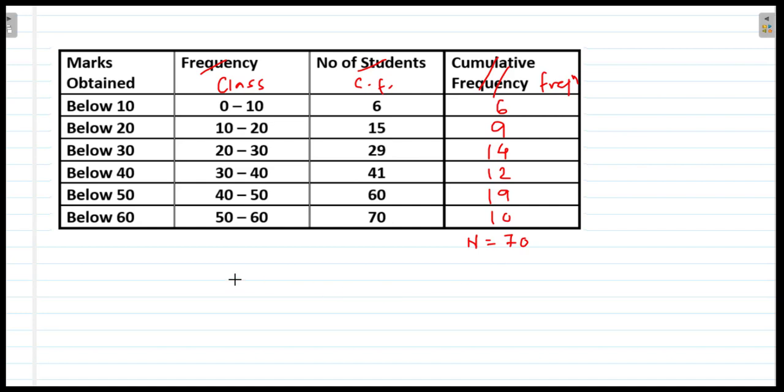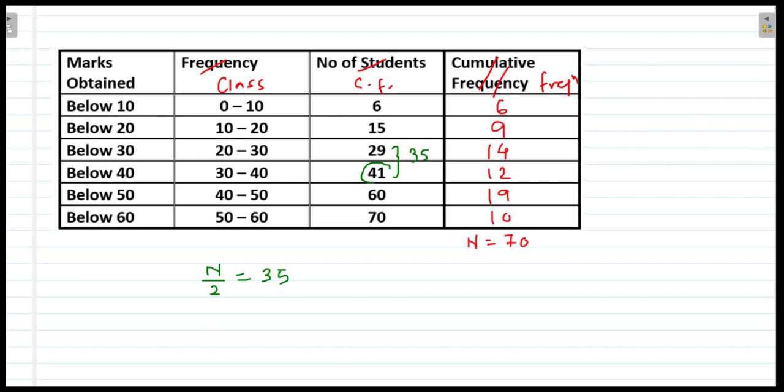Then what we do, we take n by 2. So n by 2 is half of 70, that is 35. Then we check for 35 here in the cumulative frequency. So that lies between 29 and 41. This 35 lies between 29 and 41.